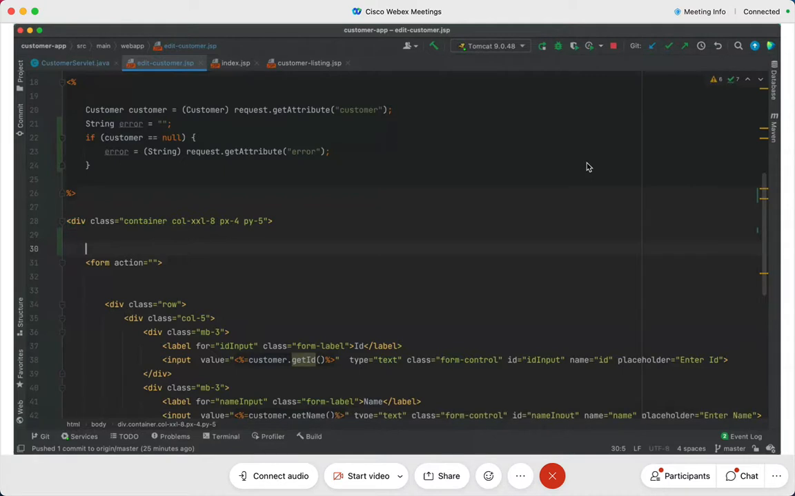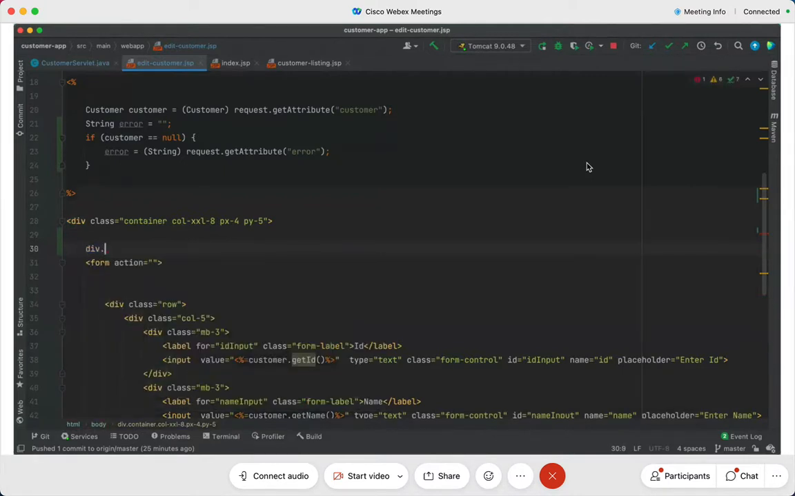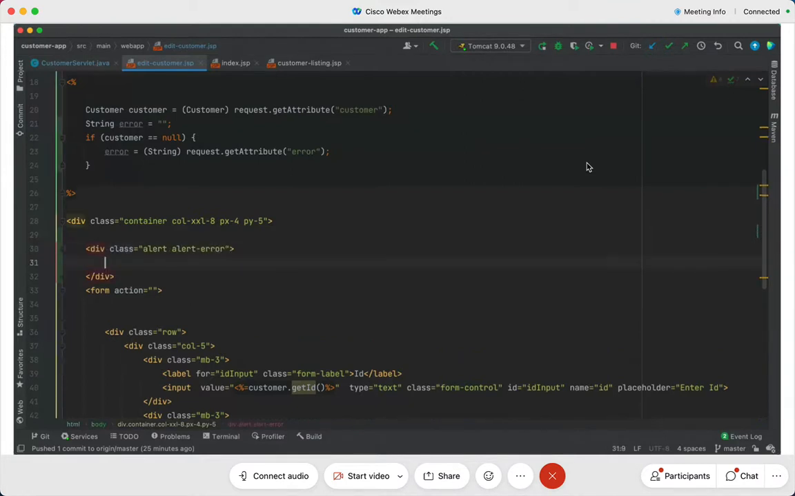So I will use, see, div, I'll say div dot alert dot alert hyphen error. Okay, these are the classes that I'm going to use, and I will put there h2 slash h2, and I will say whatever the error is.